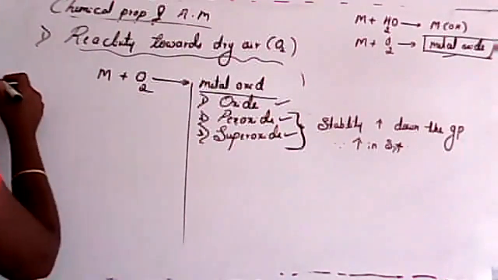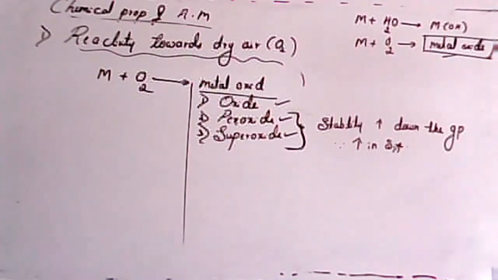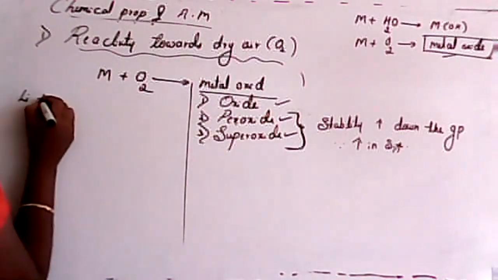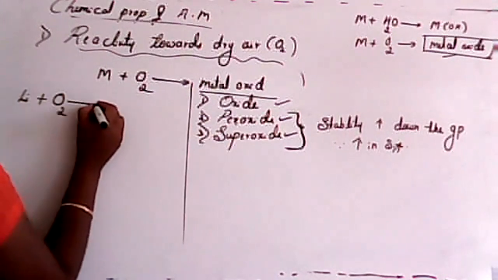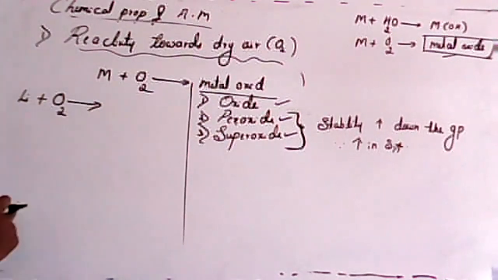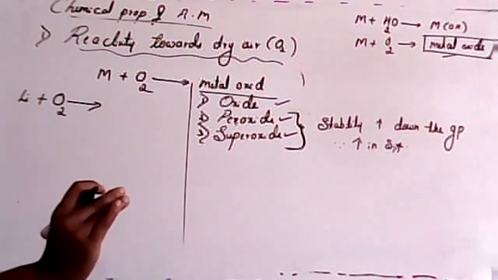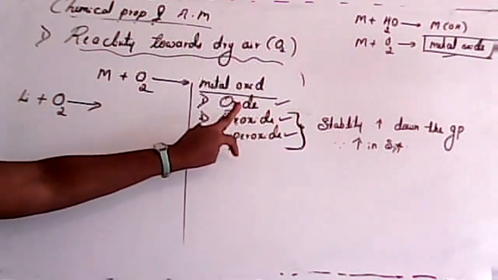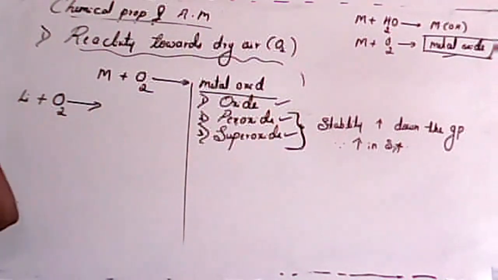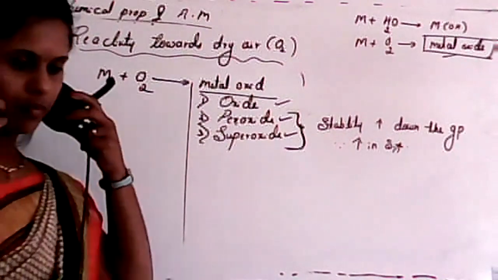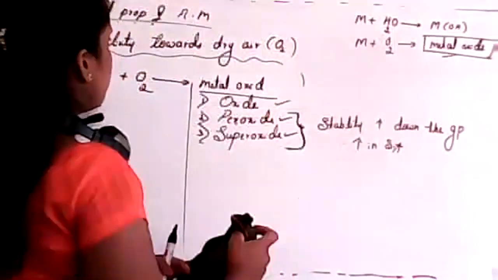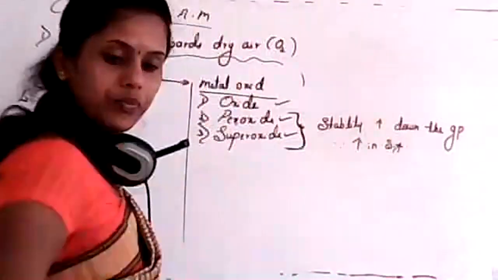See, first one, I'll write a composition. Whenever the first element, that is lithium, reacts with oxygen, what will be the product, student? Lithium reacts with oxygen, it gives a simple oxide. But it will never form peroxide and superoxide. What will be the composition of lithium oxide? Any idea, student? Just tell me.